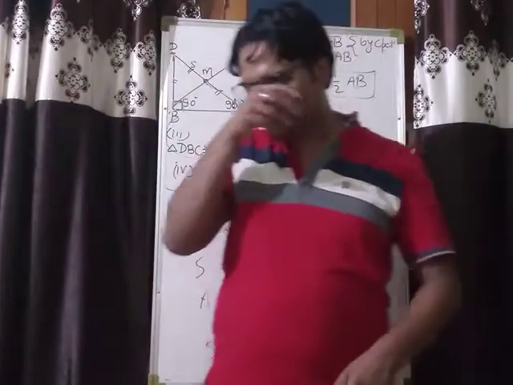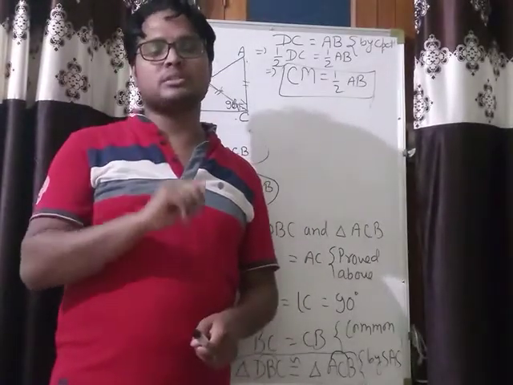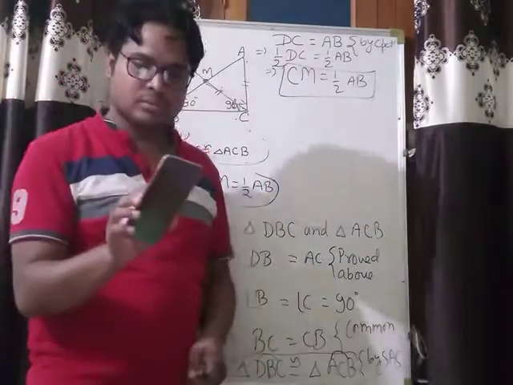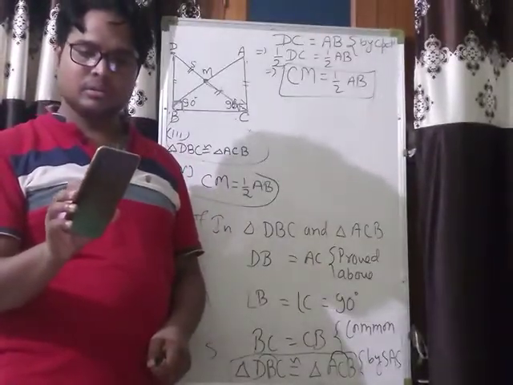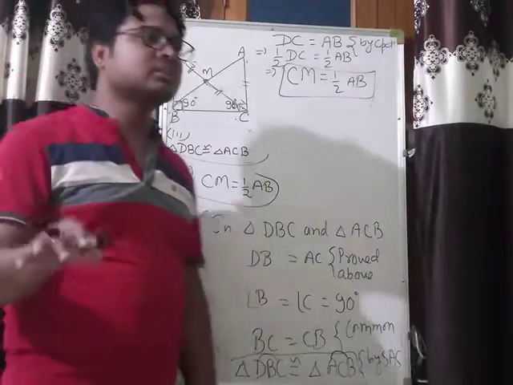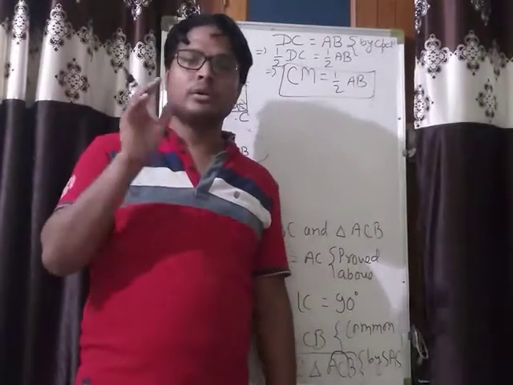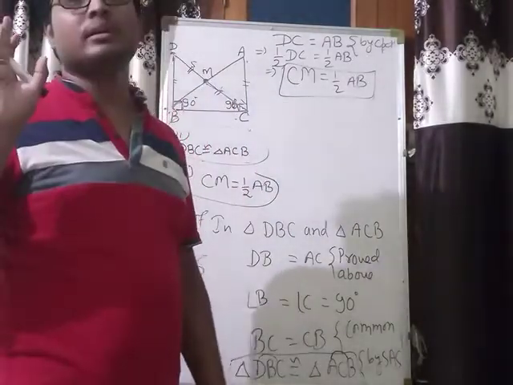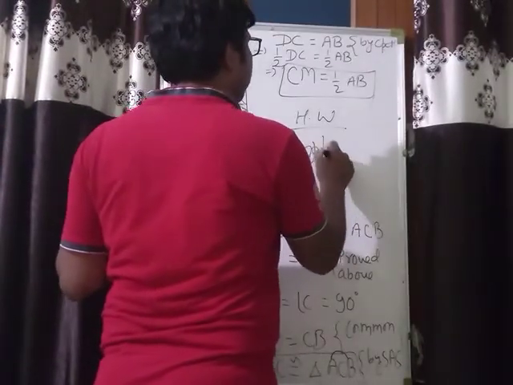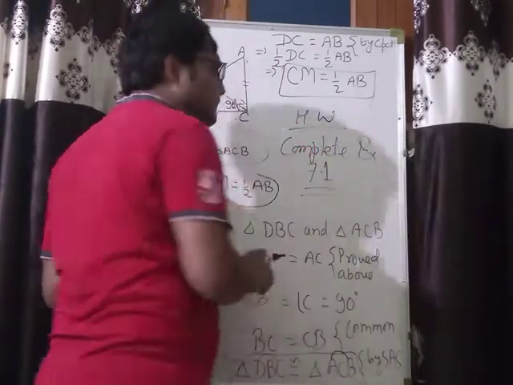So that's enough for today. I have given you only two questions for homework: question number 7 and question number 5. You will finish these two questions and inform me that you have finished them. Okay, so that is homework for you. Complete exercise 7.1. Thank you.